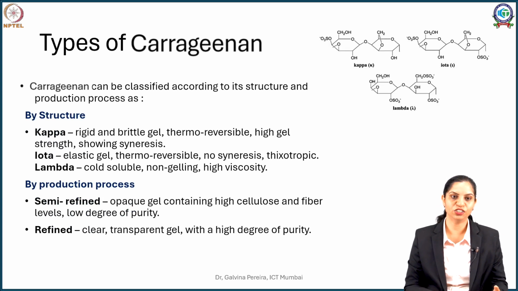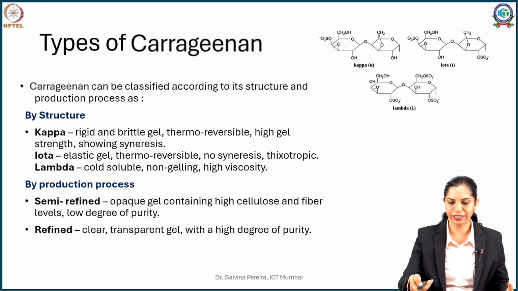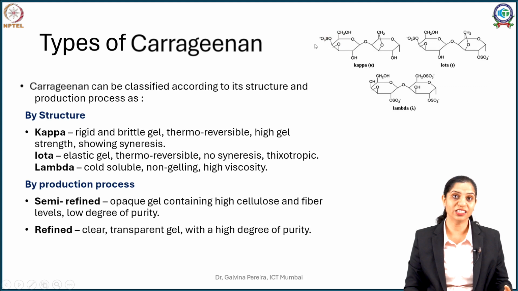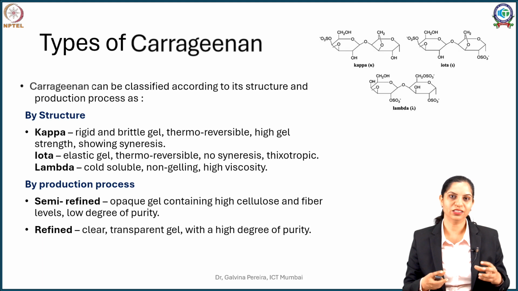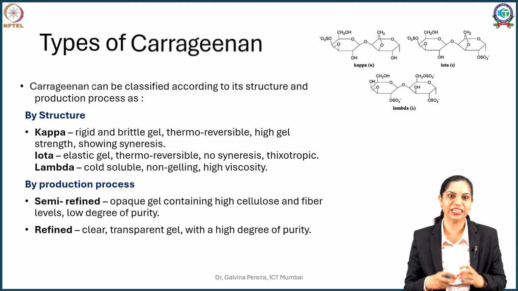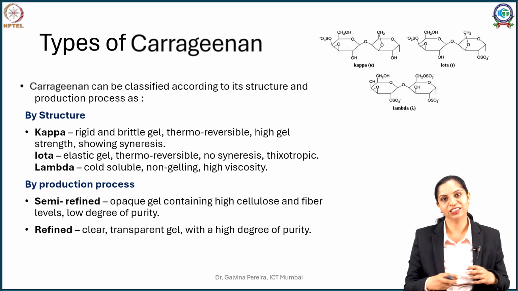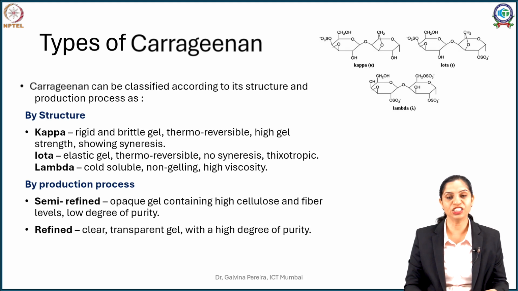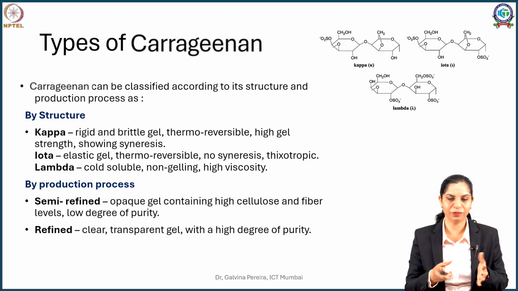The different types of carrageenan are kappa carrageenan. Now kappa carrageenan, if you see here carefully, we will discuss the structure. It has a monosulfate derivative, and of all the carrageenans, kappa carrageenan is more rigid, stiff. So you can imagine a stiff jelly like your microbial media agar agar. That kind of stiff jelly is given by kappa carrageenan. It's a thermoreversible jelly, so you can heat it and melt it down, and it has a high gel strength, but it shows syneresis. That means it will break and it will elute. We call it whipping of gel.